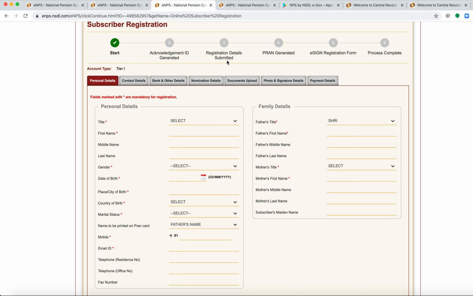Once the form is submitted, a PRAN ID will be generated for you. PRAN is a permanent retirement account number.